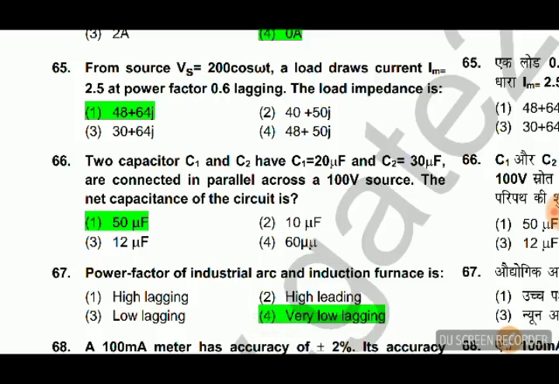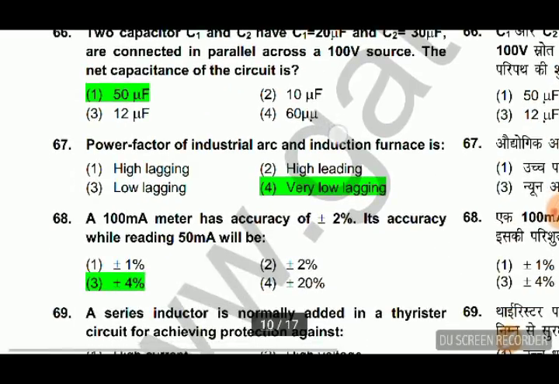Capacitors C1 and C2, with C1 equal to 20 microfarad and C2 equal to 30 microfarad, are connected in parallel across a 100 volt supply. The net capacitance of the circuit is, so capacitors in parallel will be added, the equivalent capacitance will be 20 plus 30 equal to 50. The power factor of an industrial arc and induction furnace is very low lagging because they are very inductive in nature.